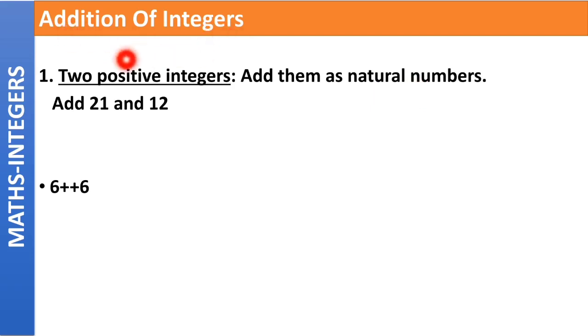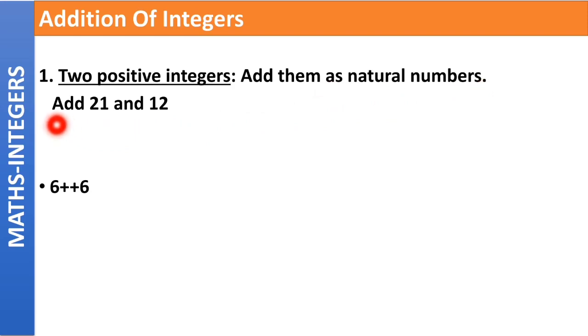So today we'll discuss in detail about addition, subtraction, multiplication and division of integers. First possibility is that we have two positive integers and then we have to add them. How do we do that? We simply add them as natural numbers.